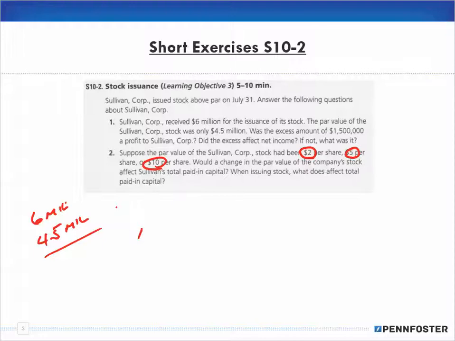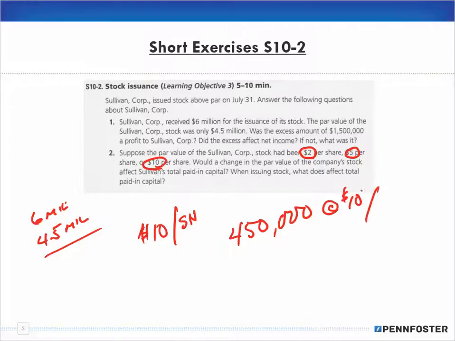Let me do some math. 4,500,000 divided by 10. Okay, there we go. So if we say that par was $10 a share, that means we had 450,000 shares, at $10 a share, which would give us $4.5 million at par.